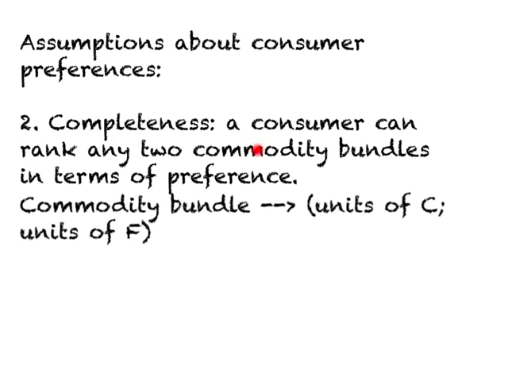Now I've used the term commodity bundles here, and this is how we represent a commodity bundle. We'll do it in parentheses, and what we'll do is we'll write units of C first, units of clothing, followed by units of food. This is an ordered pair, and what this means is the first number within parentheses always represents the value of the good on the x-axis, and the second number will represent the value of the good on the y-axis.